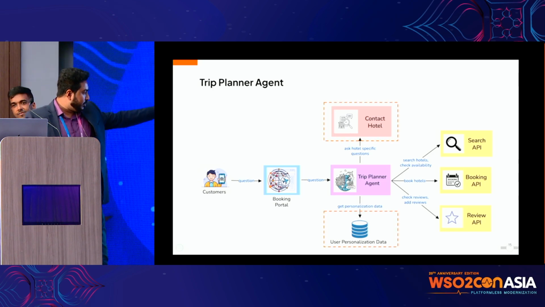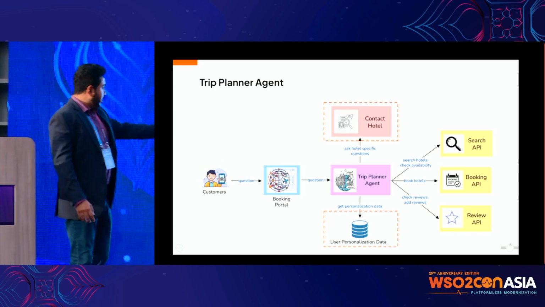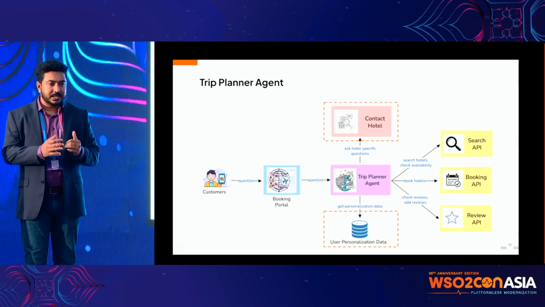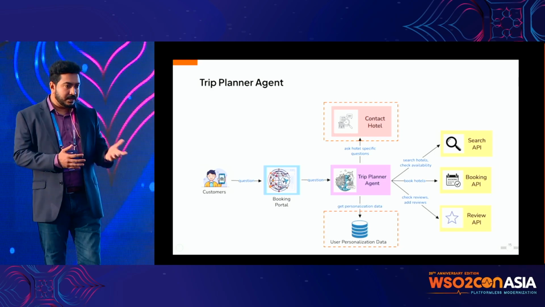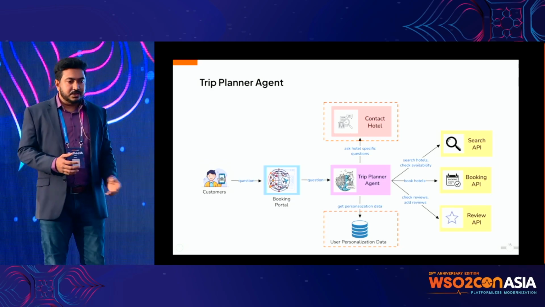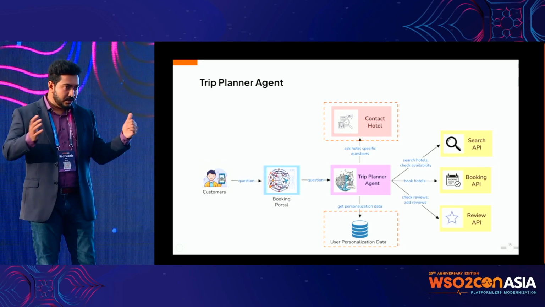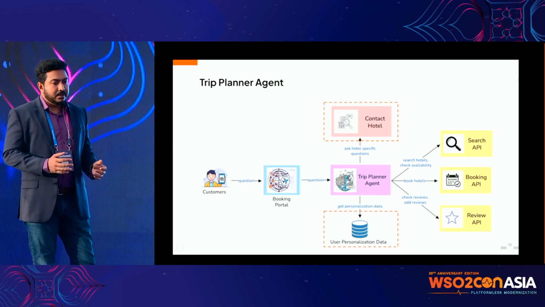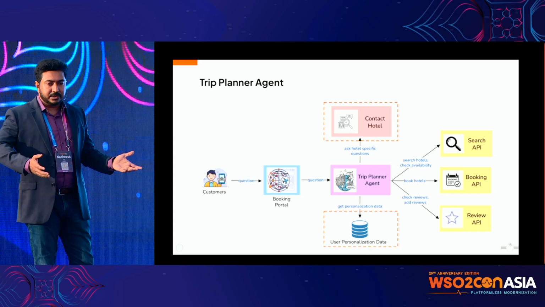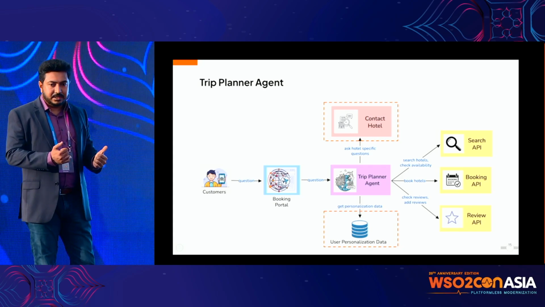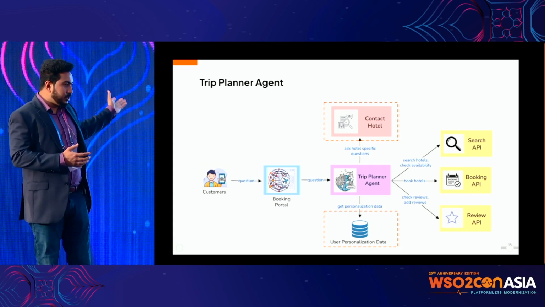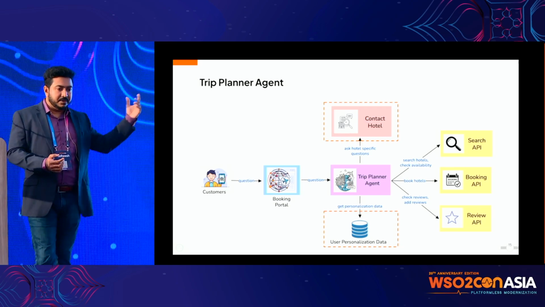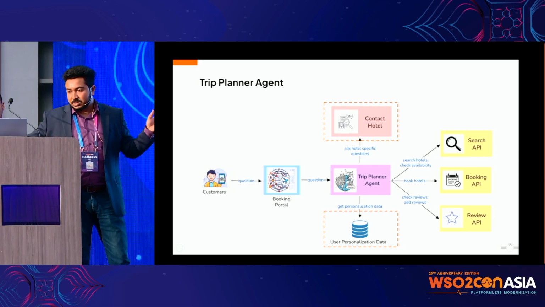So we have two components now: the user personalization data and the contact hotel form. Those are the things we are having a bit of trouble with, because we don't know where the user personalization data comes from. We have raw data, but we don't have personalization data yet. And also, we don't want the agent to wait until the hotel representative answers. That means the agent will have to wait and the user will have to wait, so it's not going to solve the problem again. So we have to do something for that as well. So we have to use AI. So we have two components.